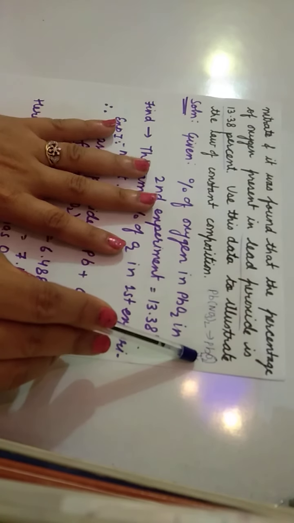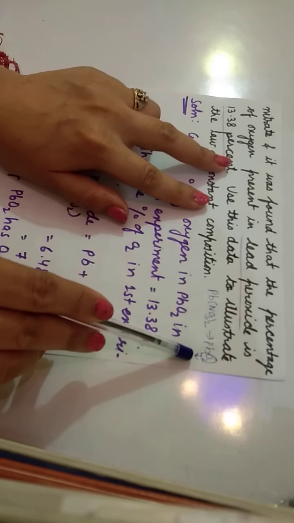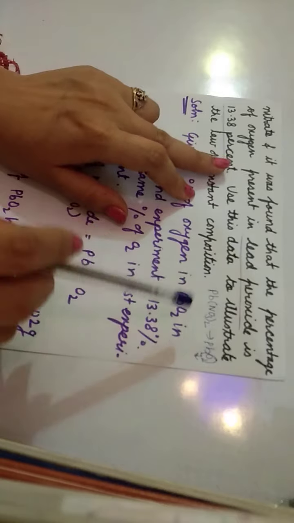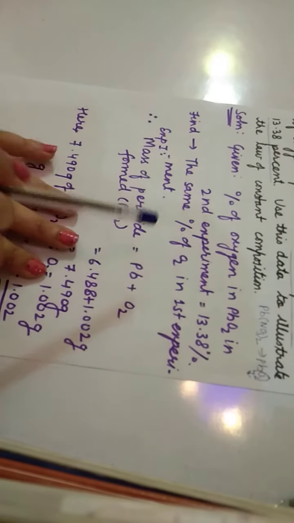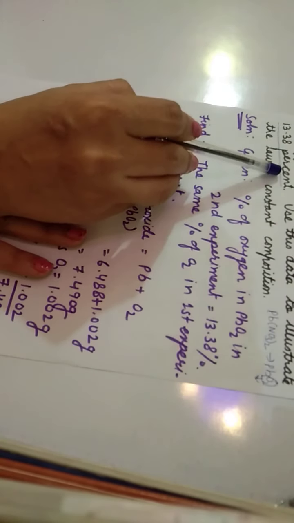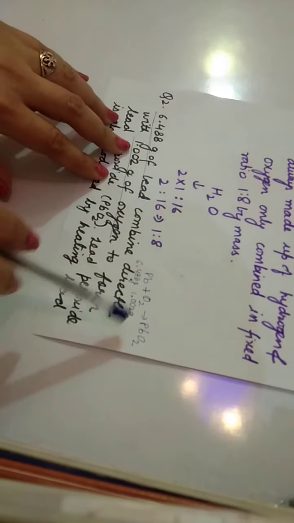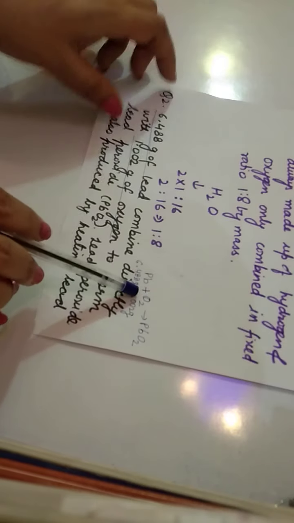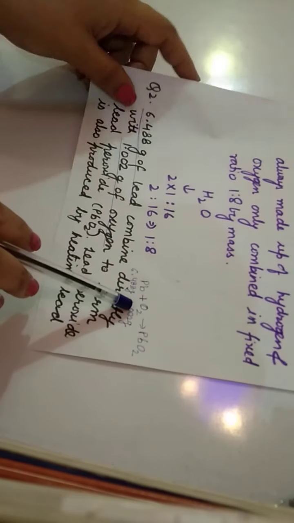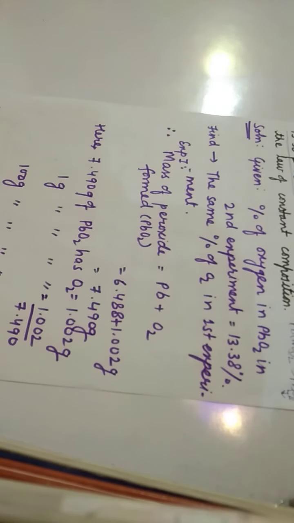So in the second experiment, the percentage of oxygen is 13.38. If the percentage of oxygen in experiment 1 also comes out to be 13.38%, then only will this illustrate the law of constant composition.